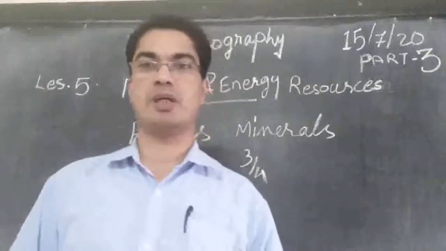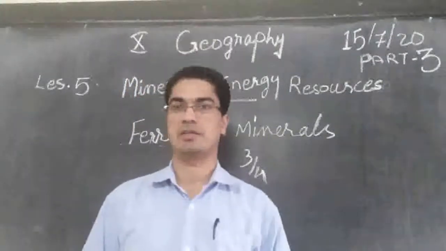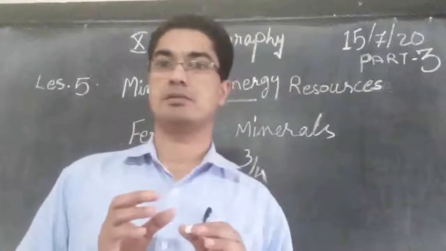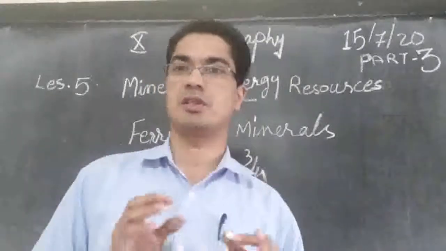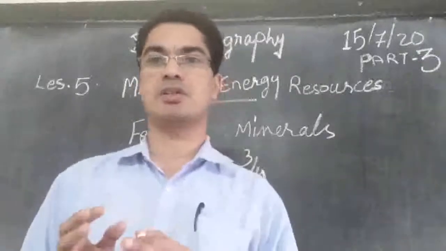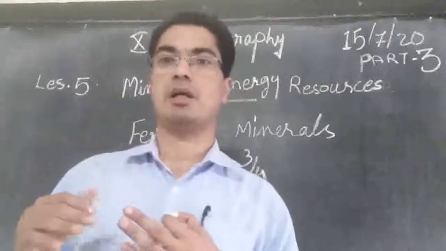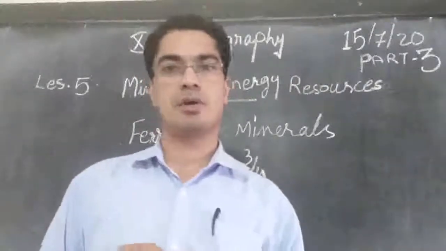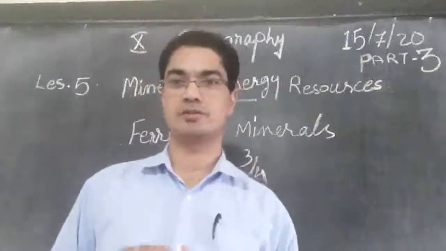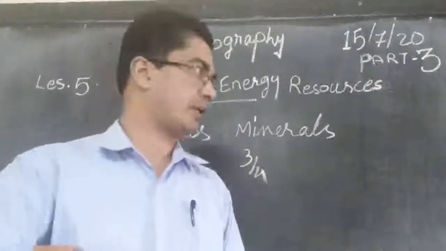This metallic category can be divided again into three. The first one is ferrous, that is minerals containing iron metal. Another one is non-ferrous, that is minerals which contain metals other than iron. Then precious metals like silver, gold and so on. So let us see now about the ferrous minerals.